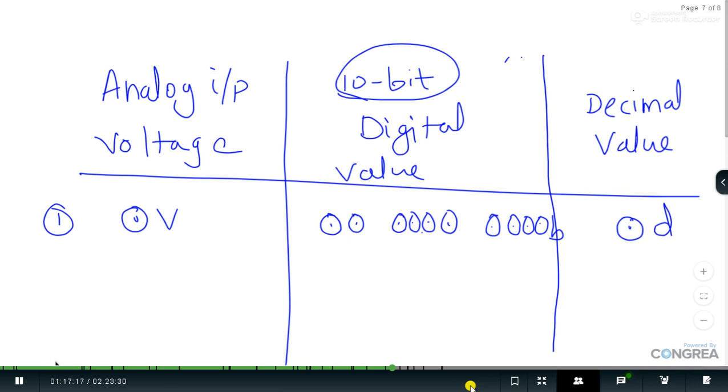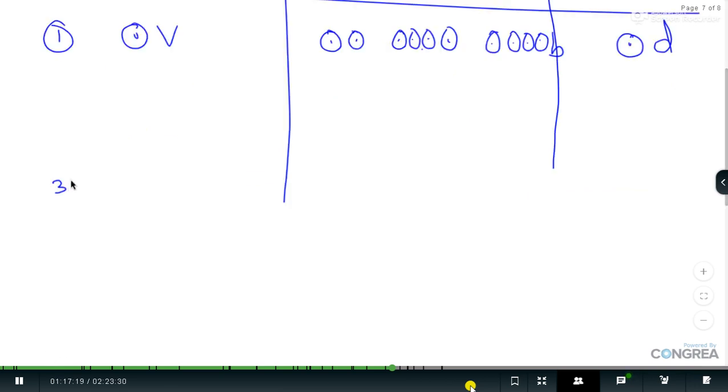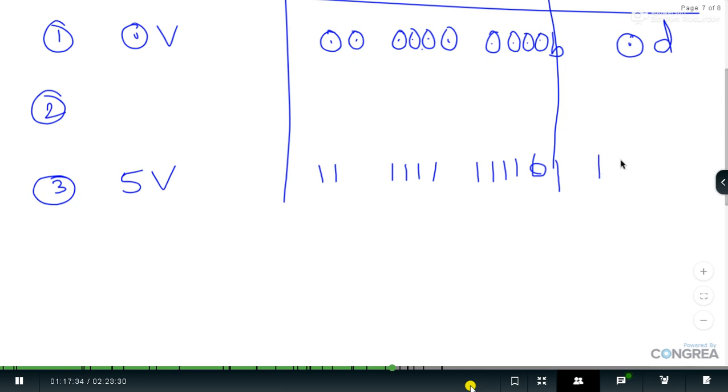So if my value is now the third, I would like to go with the third. You will ask why I have skipped the second, and you will come to know about that. Suppose the value is 5 volt, then it will be displayed as 10 ones, and that value is going to be 1023 in terms of decimal.